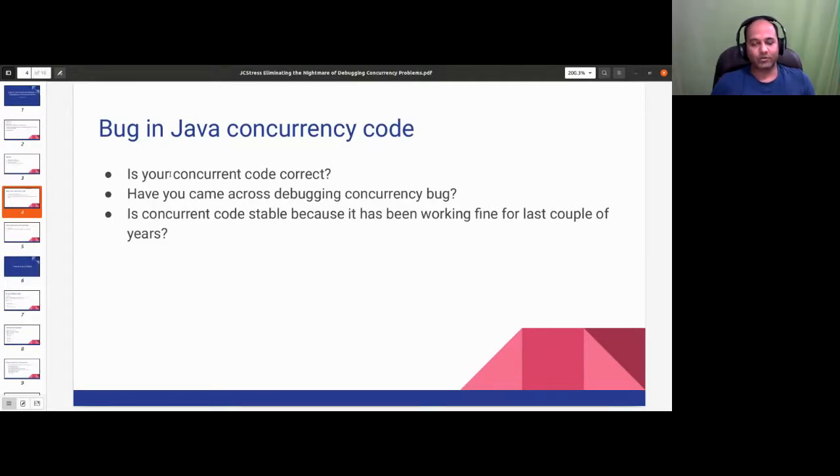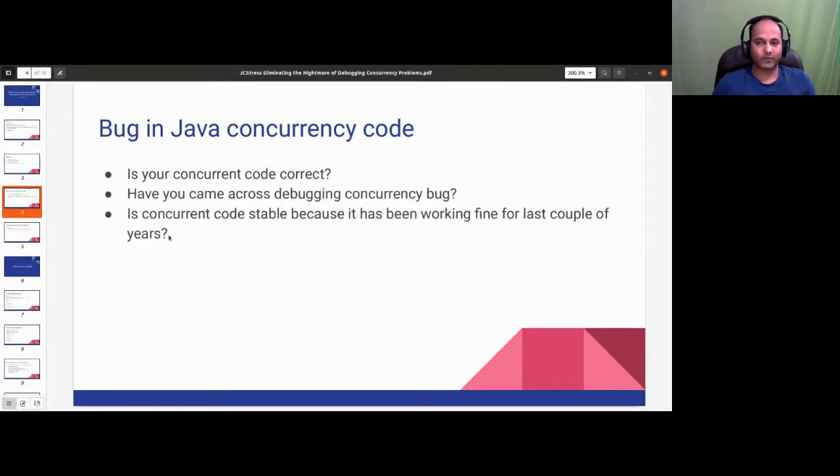Generally, in most of the cases I have seen, the debugger doesn't help much. There are cases you may not be able to simulate in debugging, right? You cannot debug this in your favorite IDE and then find out immediately, yes, this is the problem. That's the reason concurrency bugs are really annoying bugs, not so easy to find.